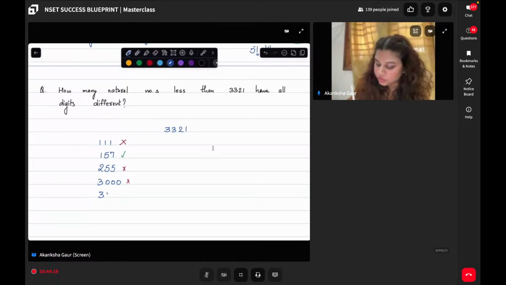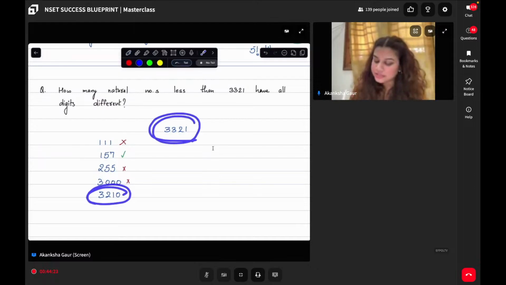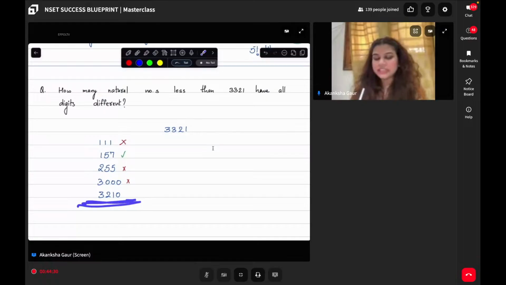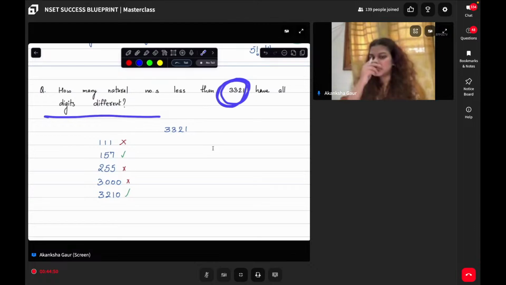Sorry, 3210. Okay. Now, is this number lesser than this number? Yes, it is. Is any digit repeating? No, it is not repeating. And that is why this can be a possible answer. Does this make sense? So these two numbers contribute towards how many total numbers are there which are less than this number given and have all digits different.